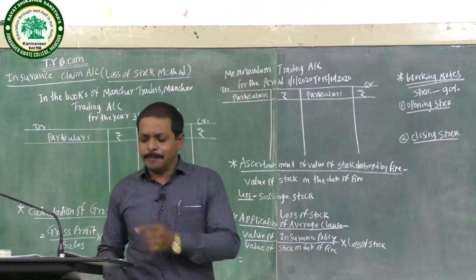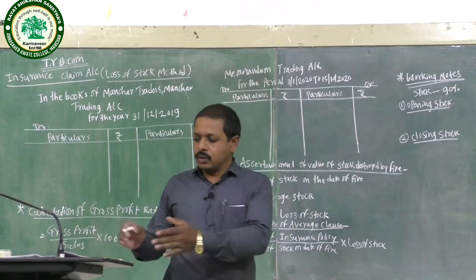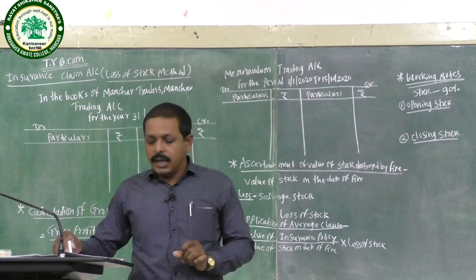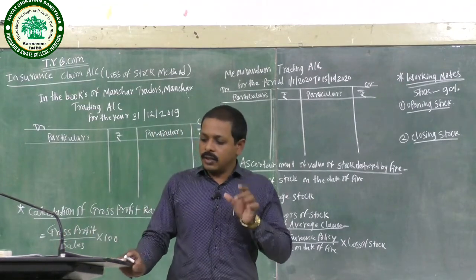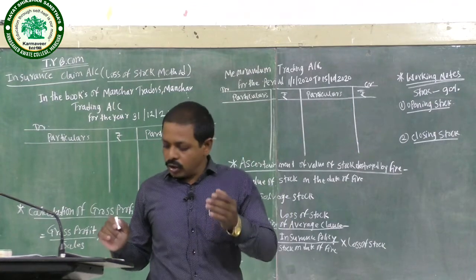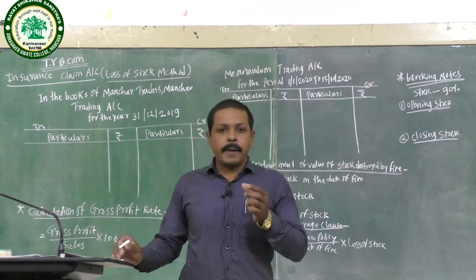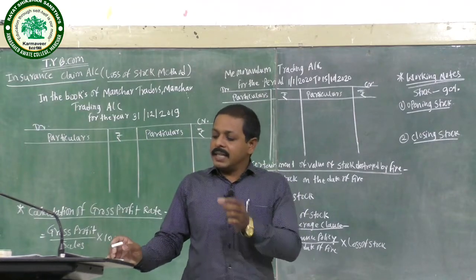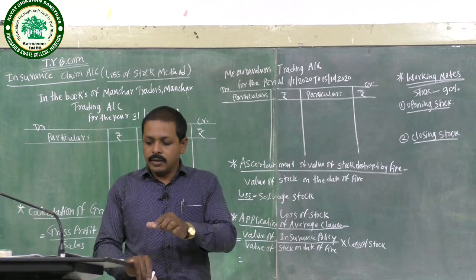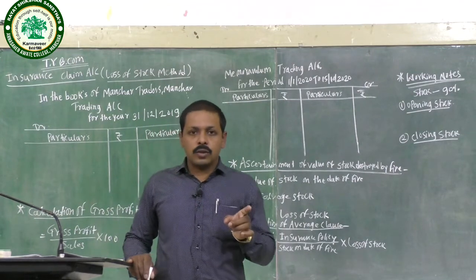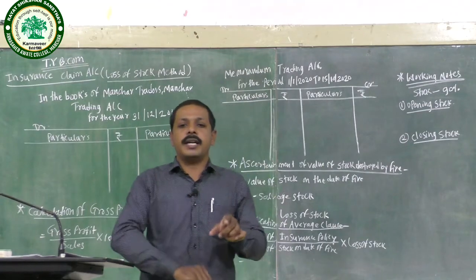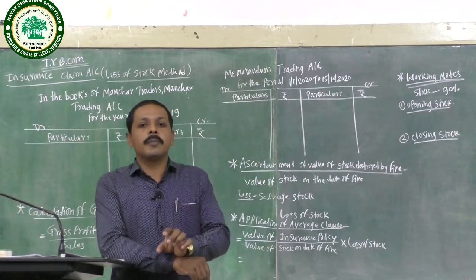Now the points in this practical problem. The date of fire is 15 October 2020, and we have the opening stock, closing stock and purchase transactions. The indemnity period is from 1st January 2020 to 15 October 2020.